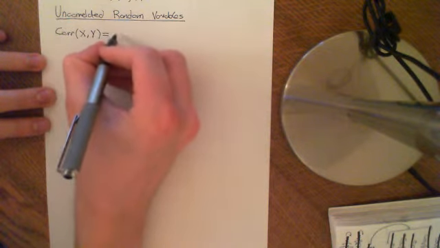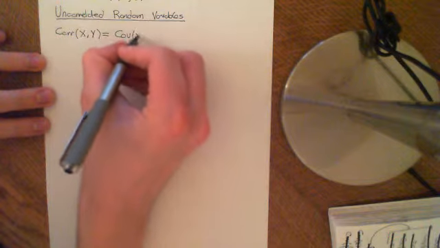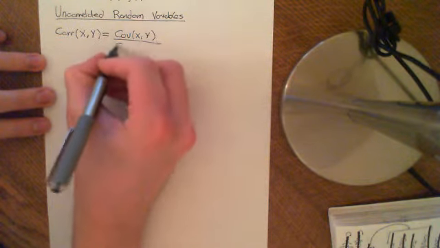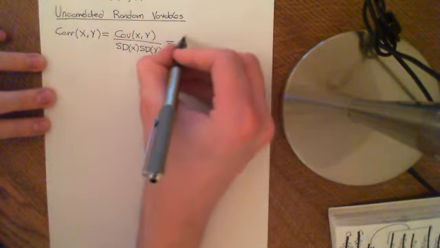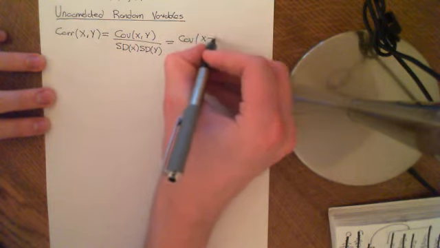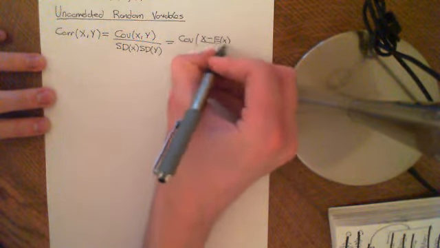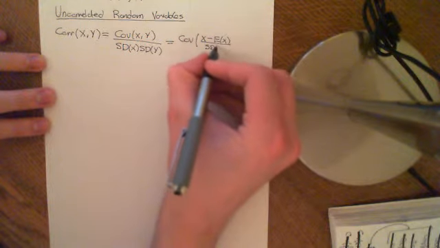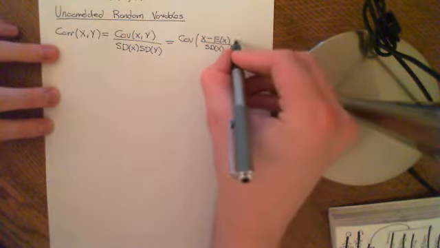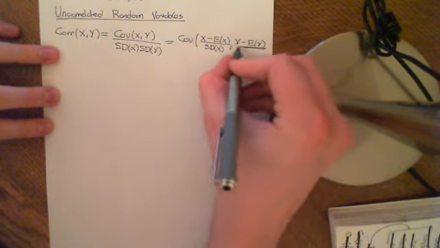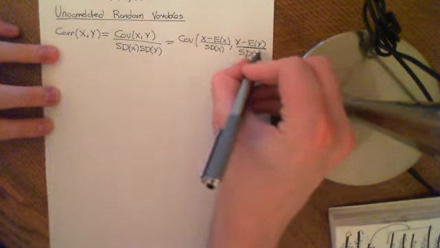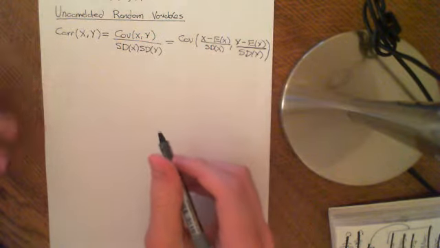We've seen that correlation of, let's say, two random variables x and y is defined to be equal to either the covariance of x and y divided by the standard deviation of x times the standard deviation of y, or you can define it as equal to the covariance of the standardized random variables: x minus the expected value of x divided by the standard deviation of x, and the standardized random variable for y, y minus the expected value of y divided by the standard deviation of y. Okay, so that's one of the two ways in which you can define correlation.